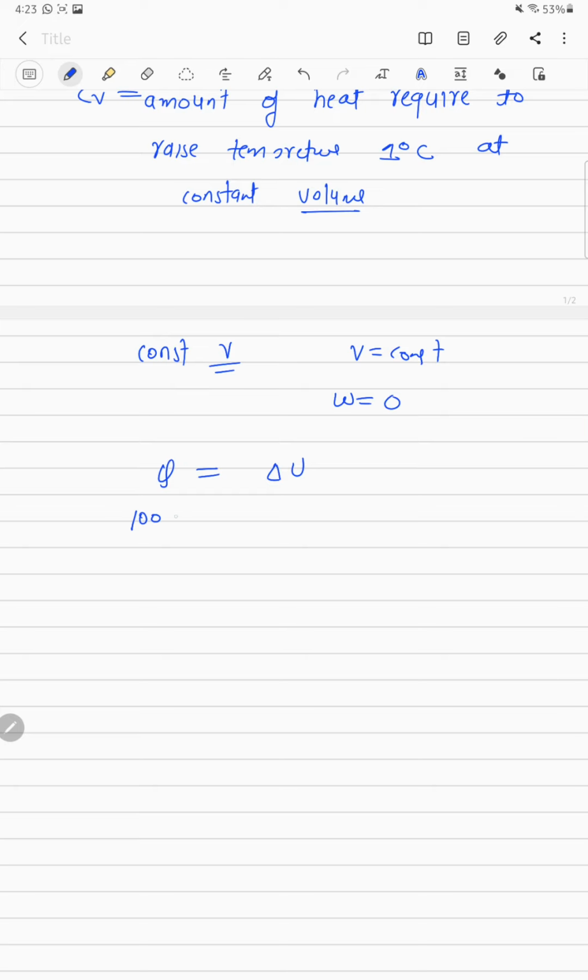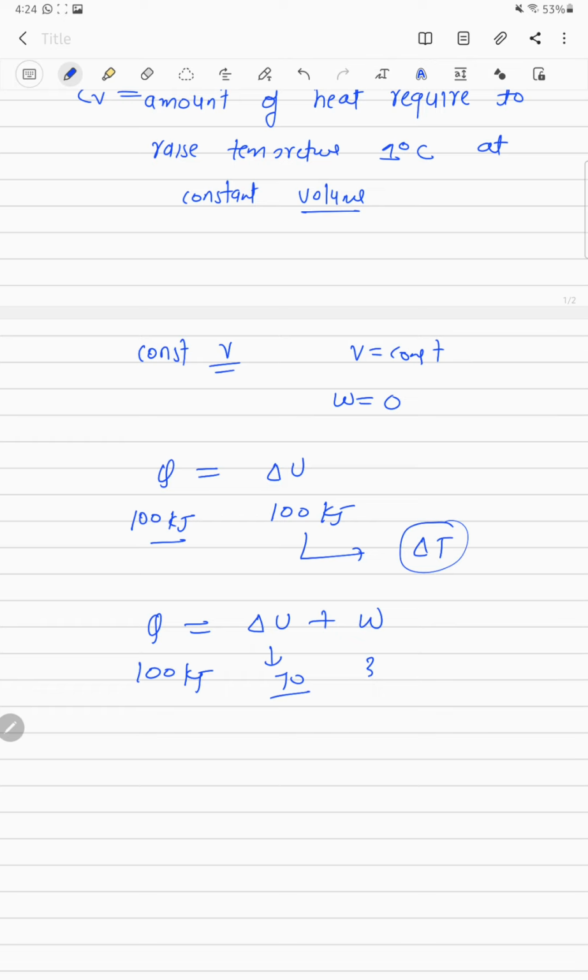Suppose we have supplied 100 kilojoule and all of it goes to change in internal energy, which means all of this heat goes to changing the temperature. For constant pressure, work will not be zero. So suppose we have supplied 100 kilojoule of heat, then some part will go to this and some part will go to this, and this part again will be responsible for temperature change.